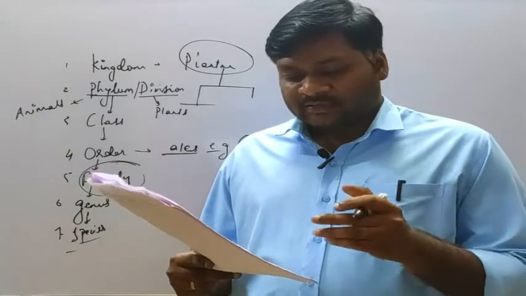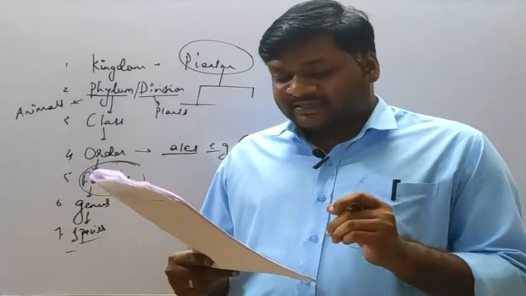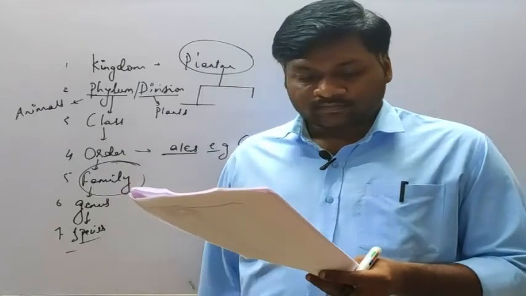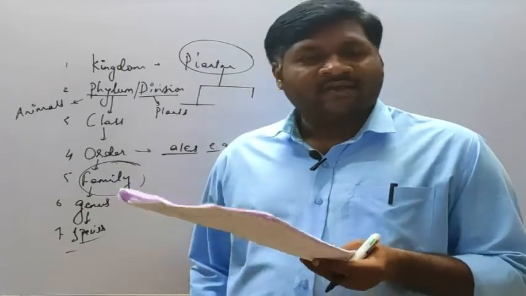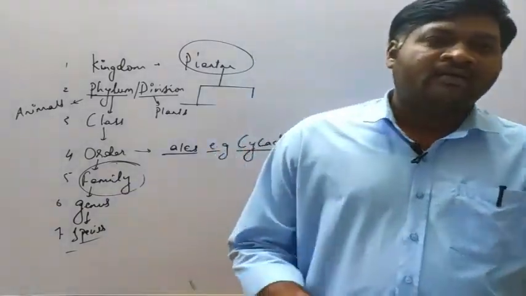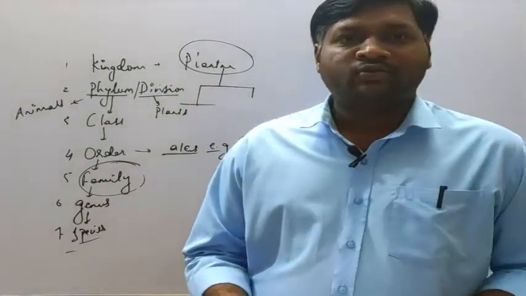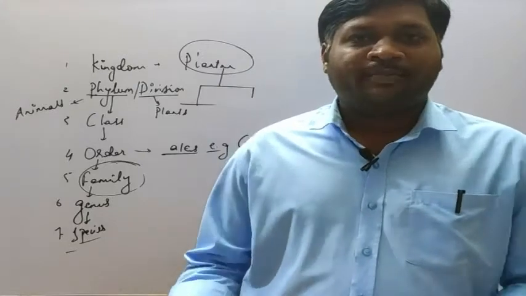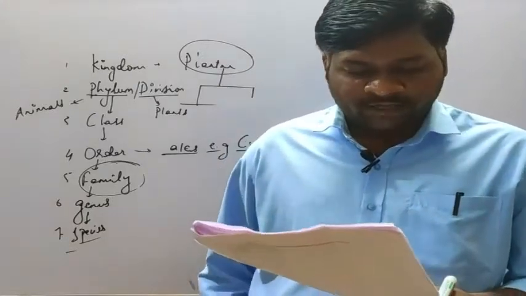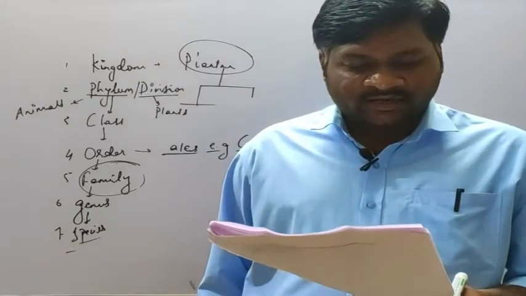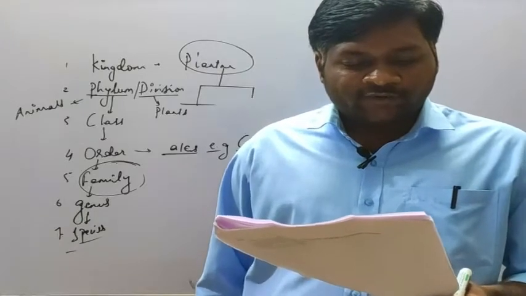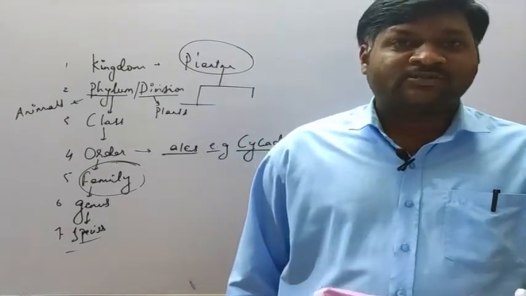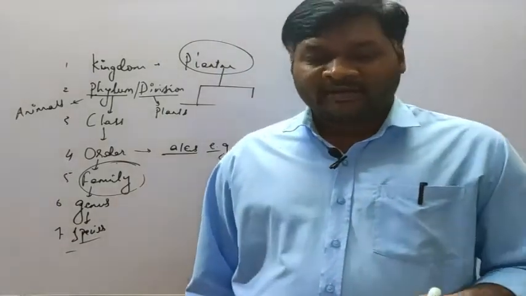Then statement 3, specimens are preserved in jars and containers. No. Okay, because when it comes to the botanical garden, they are freely grown in fields. When it comes to a herbarium, they can be dried or they can be bottled or in a museum also. Then next, it is incorrect actually. It is a type of storehouse which contains dried, pressed, preserved plant species on sheets. No, it is also incorrect.